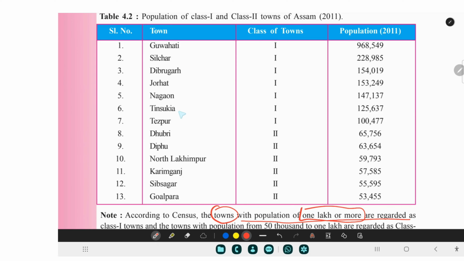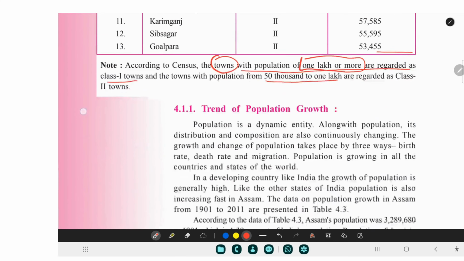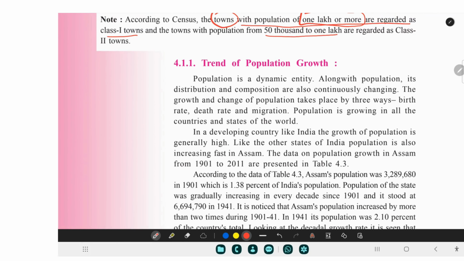Guwahati, Silchar, Dibrugarh, Jorhat, Nagaon, Tinsukia, Tezpur are in Tier 1, or class 1 towns. See here, the population is more than 1 lakh. Then Dhubri, Diphu, North Lakhimpur, Karimganj, Sibsagar, Goalpara are class 2 or Tier 2 towns. All right.